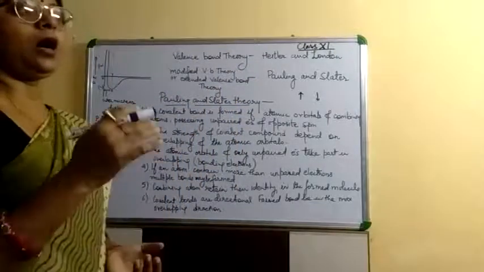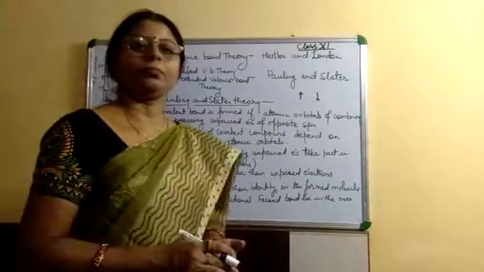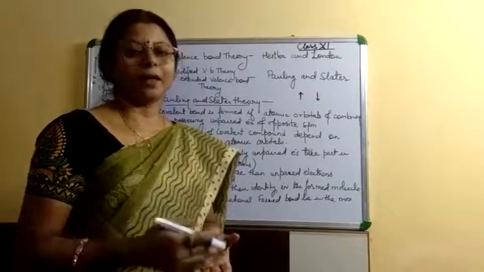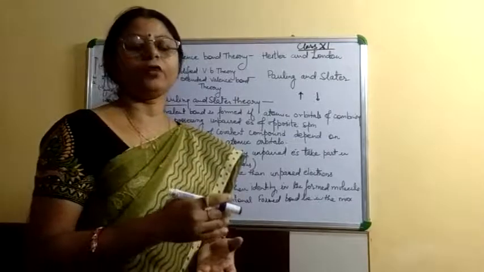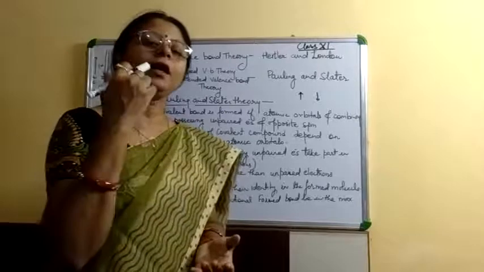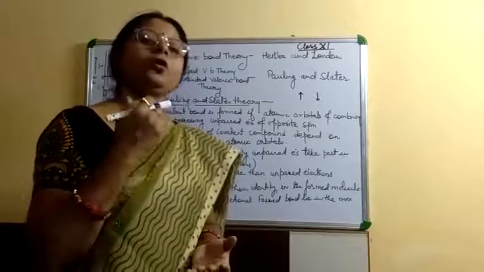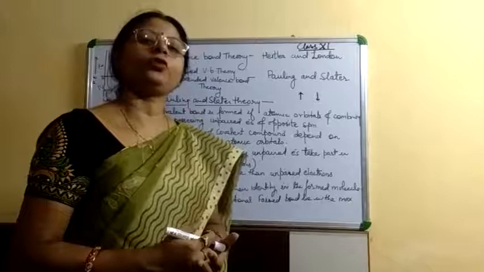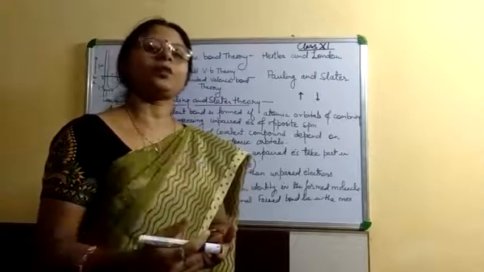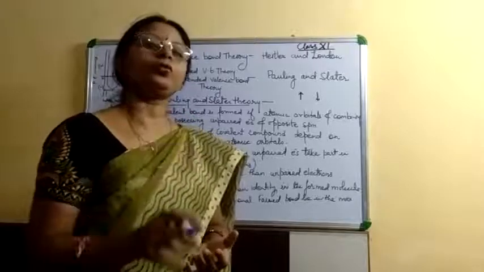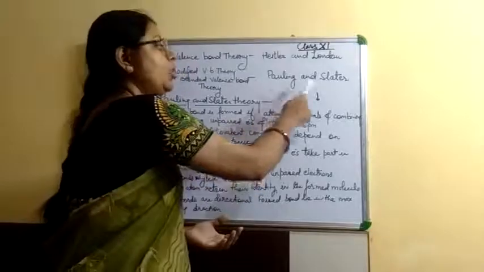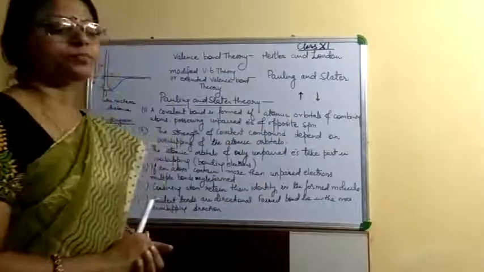But later, in the view of quantum mechanics, this theory was extended and modified by two scientists known as Pauling and Slater.